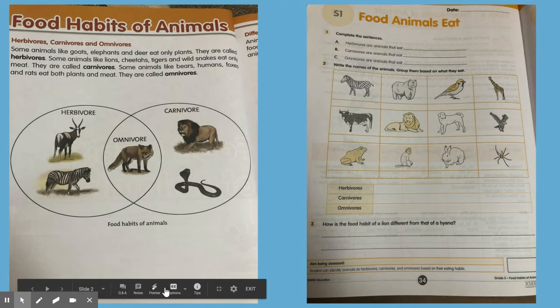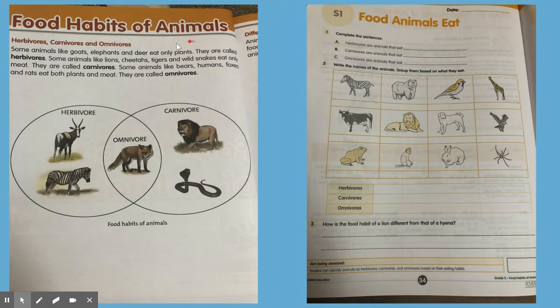So let's start with today's topic, that is food habits of animals. The first terms that we have here are herbivores, carnivores, and omnivores. So let's start reading it. Some animals like goats, elephants, and deer eat only plants. They are called herbivores. So the first section of animals is called herbivores.